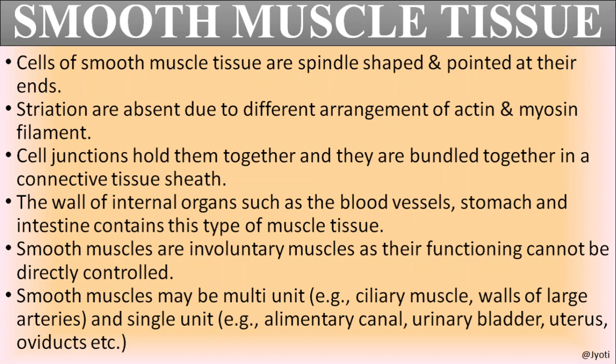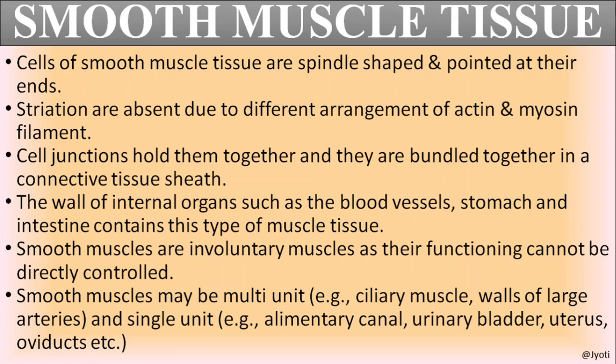That means the muscle cells are very close to each other. I have told you about junctions while discussing epithelial tissue. The tight junction is there, because of which they are very tightly packed with each other. And the whole muscle bundle is covered by a connective tissue sheath. So the whole muscle is covered by a sheath.